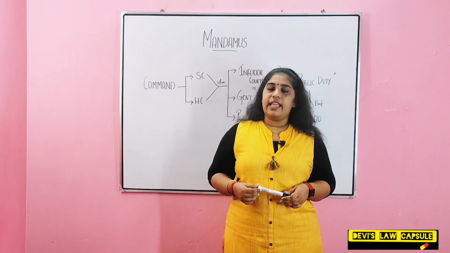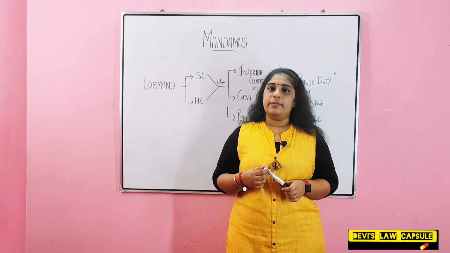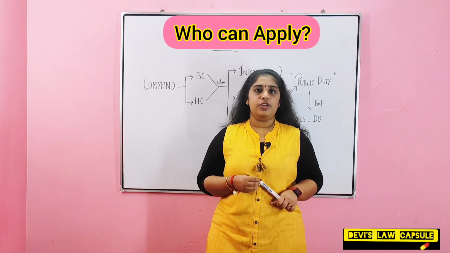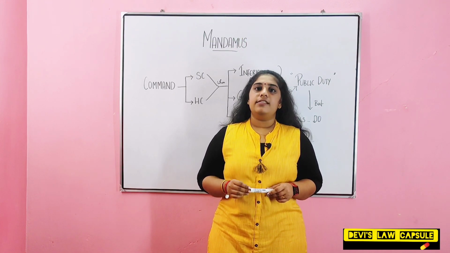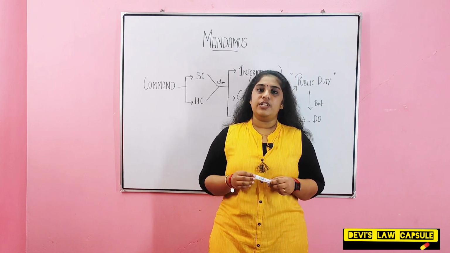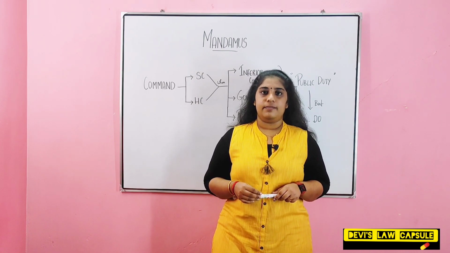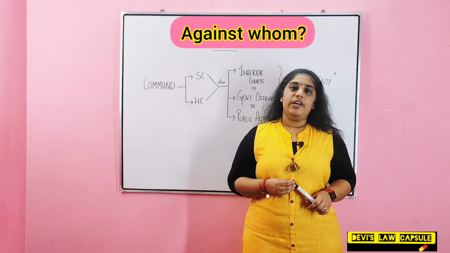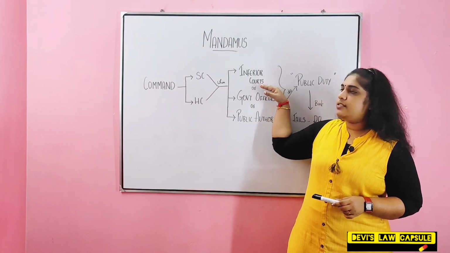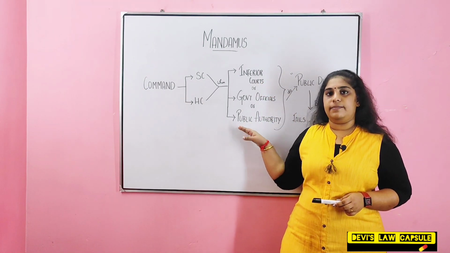Hence, we can say that mandamus is an important writ to check arbitrariness of administrative action. Next is who can file an application for writ of mandamus. That is, if a person's legal right has been violated, in such a situation he can approach Supreme Court or High Court for writ of mandamus. Now let's see against whom writ of mandamus can be issued. That is, it can be issued against inferior courts, government officials or public authorities.